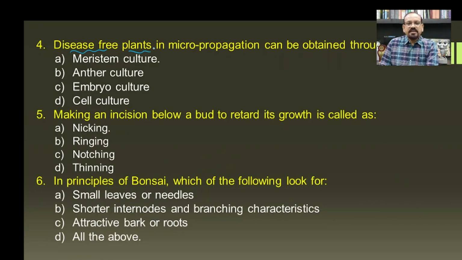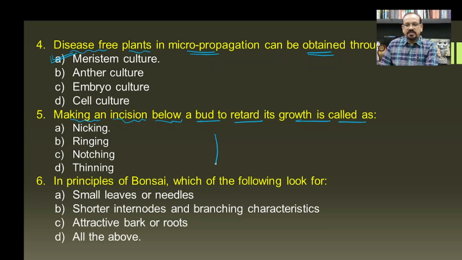Then disease-free plants in micropropagation can be obtained through. Usually the apical meristems are free from viruses as they are fast multiplying cells or tissues, and hence meristem culture provides new plants or plantlets that are usually disease free. Then making an incision below a bud to retard its growth is called as.